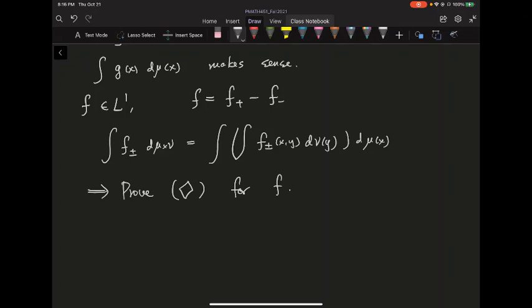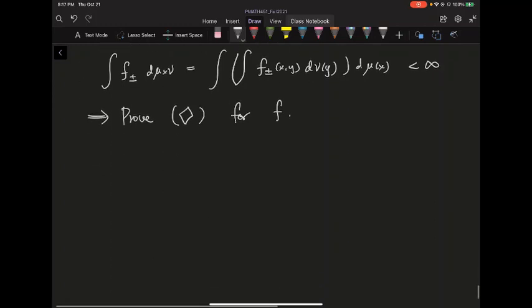First of all, both of these integrals are less than infinity because the h and g we defined are L1 functions. Once you know they're L1 functions, the rest is really simple, because for the positive and negative parts, when you integrate, you still have a finite integral. So everything just follows. So we finished the proof of the Tonelli and Fubini theorem. Finally, after all these videos, we're done with the main result of this lecture.